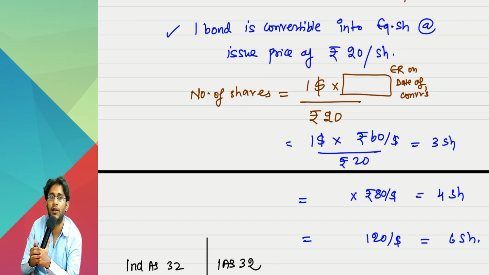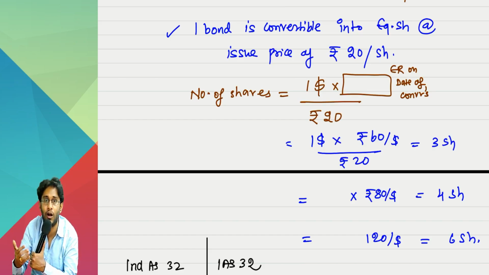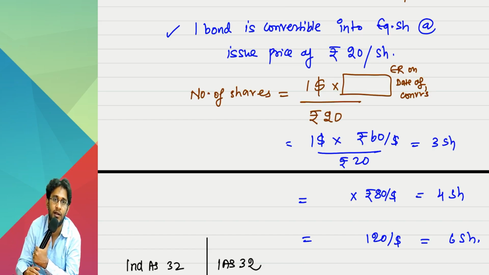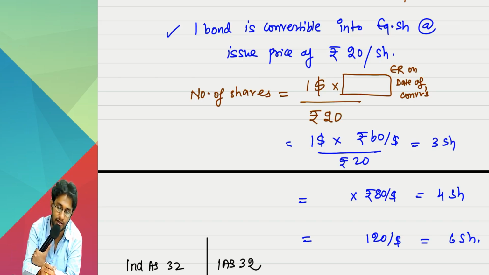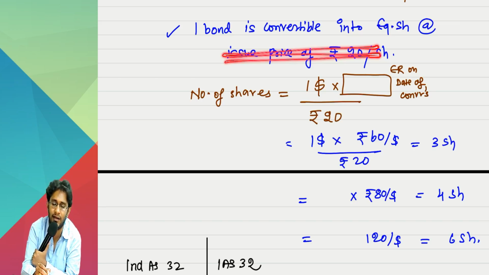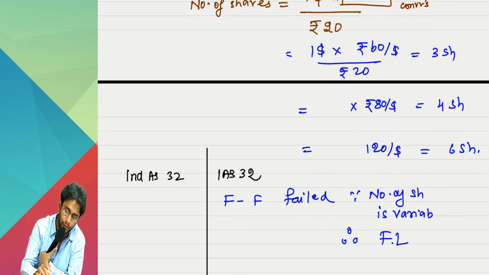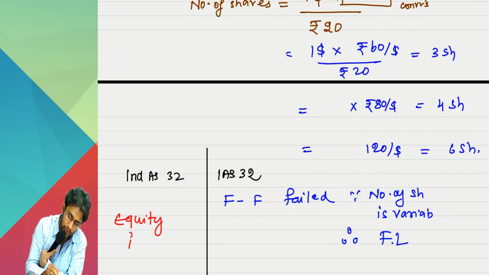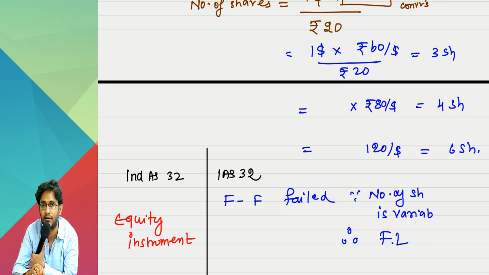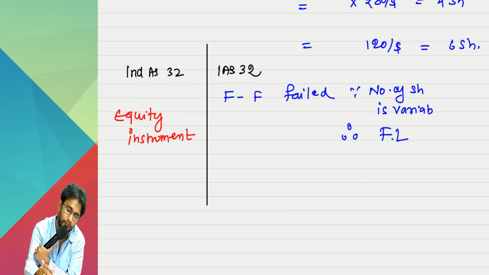So the exchange rate will play a role which is not in my control. So variability entering our contract is the inherent nature of the instrument, not that I want to issue a variable number of shares. If only I wanted to issue a variable number of shares, I would not have fixed the issue price. I would have simply said at the market price at year 5. I did not say that. So in India, we took an exception for this. We classified this as an equity instrument. Since you went against IAS, this is a carve out.